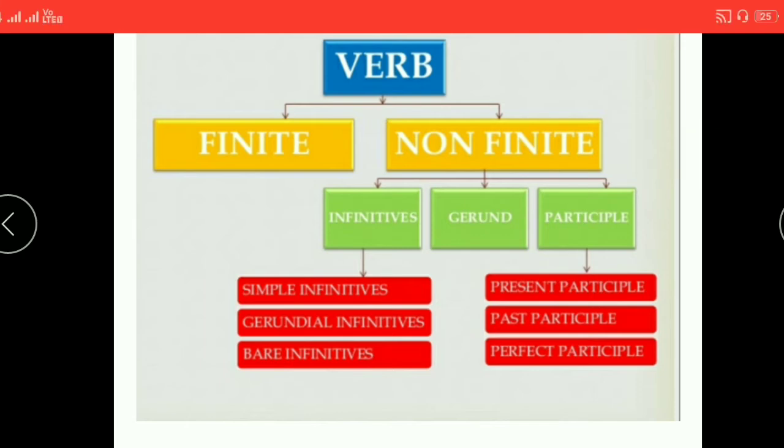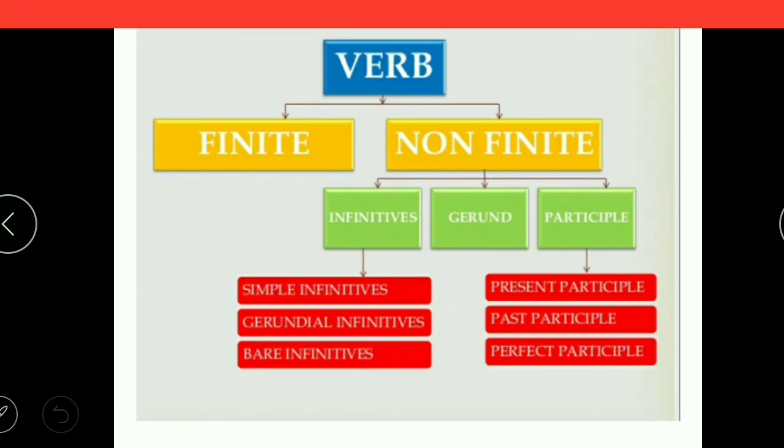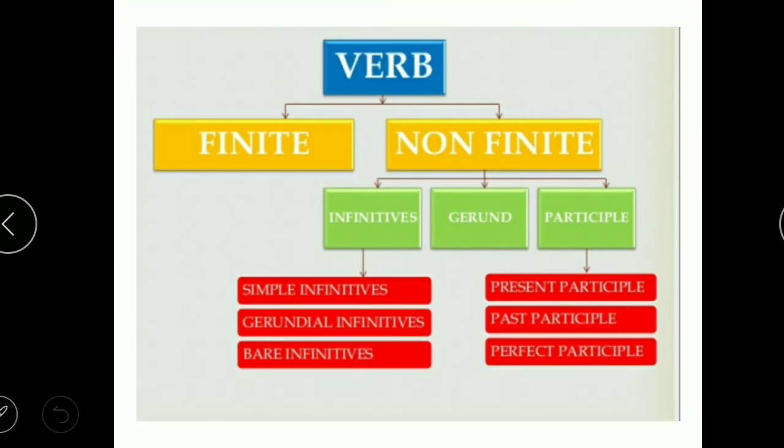A non-finite verb is not defined by any number or any tense. They are further divided into three categories: infinitives, gerunds, and participles. We will talk about the infinitive first. Infinitives have three kinds: simple infinitives, gerund infinitives, and bare infinitives.